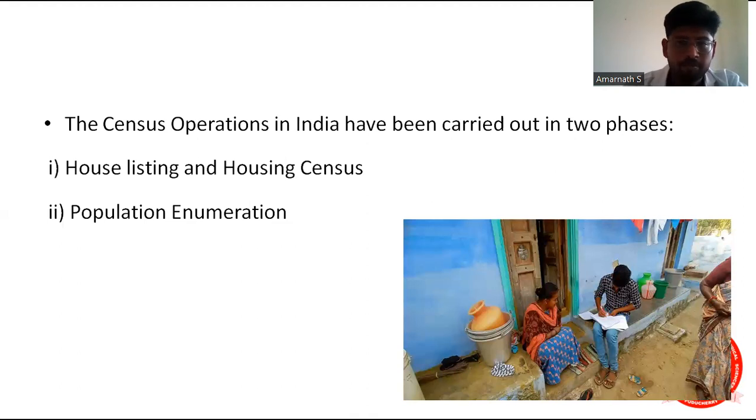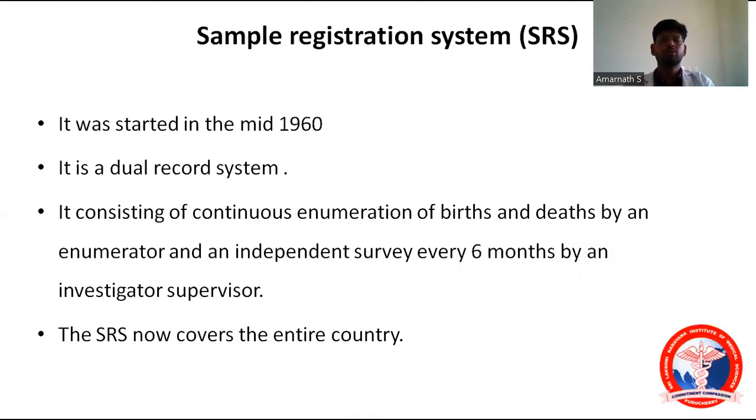The next source of demographic data is the Sample Registration System, that is SRS. It was started in the mid 1960s. It's a dual recording system, so it records both birth and death. It consists of continuous enumeration of births and deaths by a part-time enumerator, and an independent survey every 6 months by an investigator supervisor. So it records both the birth rate and death rate.